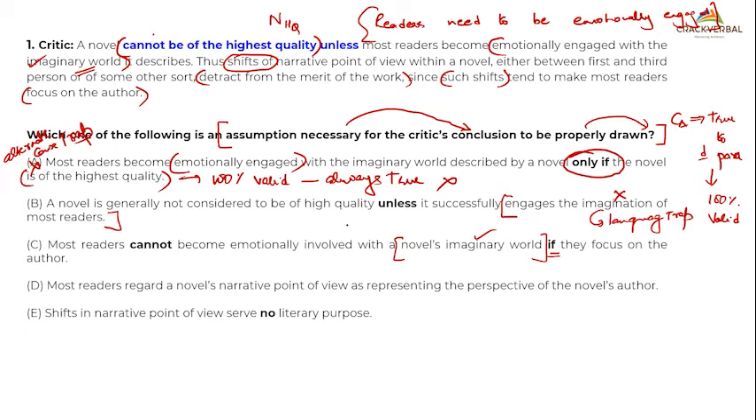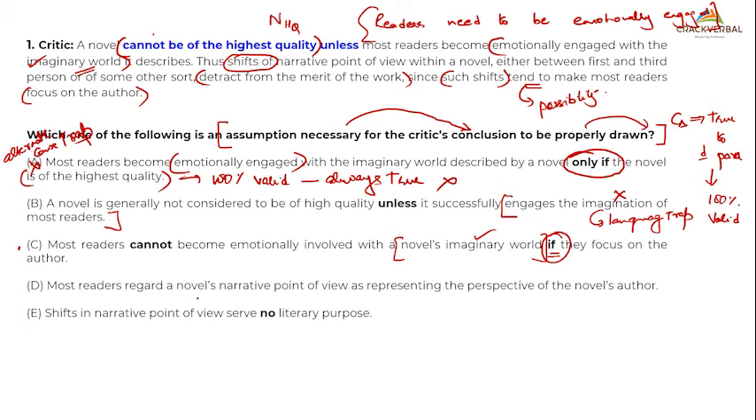If they focus on the author. Now this visually, do you see this? It is in the last line, because such shifts tend to make most readers focus on the author. So it is detracting from the merit of the work, and such a shift tends to focus. The word is tend to. Tend is not 100%. Tend is there is a possibility. So I am also maintaining the word if here, if they focus on the author, they cannot become emotionally involved. So let's keep this option.